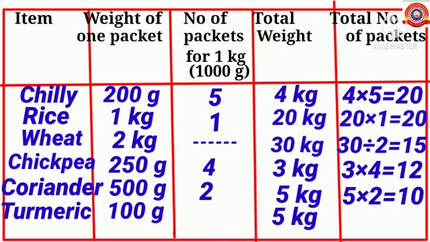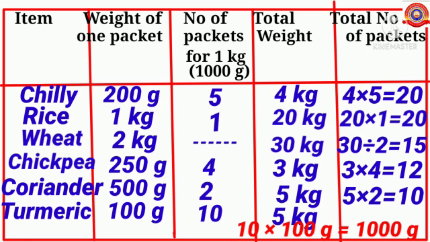Children, you know 1 kilogram is 1000 grams. So children, how many 100 grams make 1000 grams? Yes, 10 100 grams make 1000 grams. So children, how many packets are needed for 1 kilogram? Yes, 10 packets. So number of packets for 1 kilogram is 10.